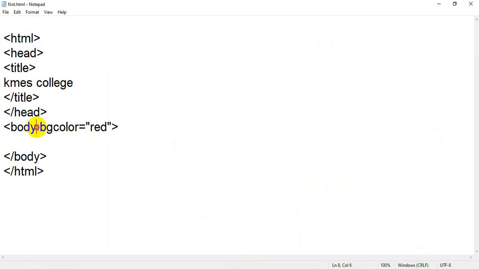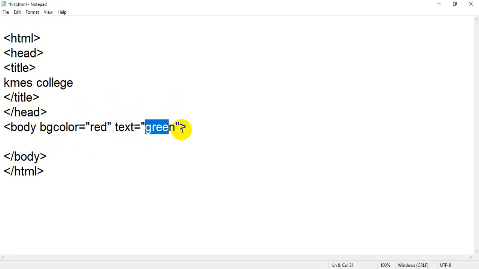In the same way, body is an HTML tag, and bgcolor is an attribute, and the value is red. So it will assign the background color as red. In the same way, we have different attributes like text. If you write text equal to green, text is the attribute, then you use the equal to sign to assign the value of text. I have written green, so the text color will be green.